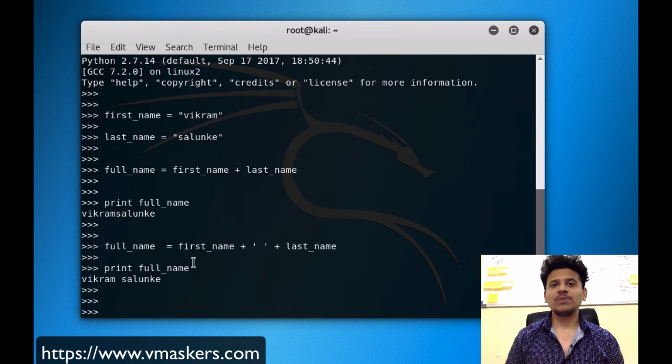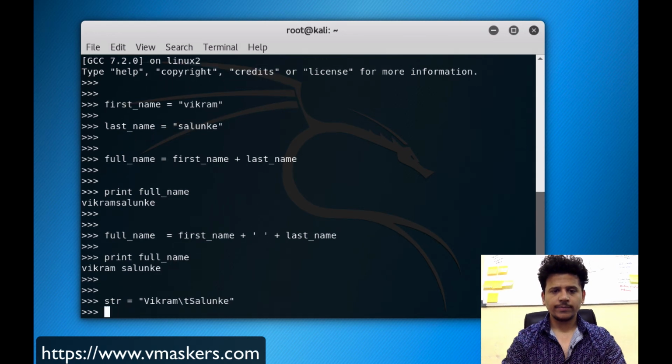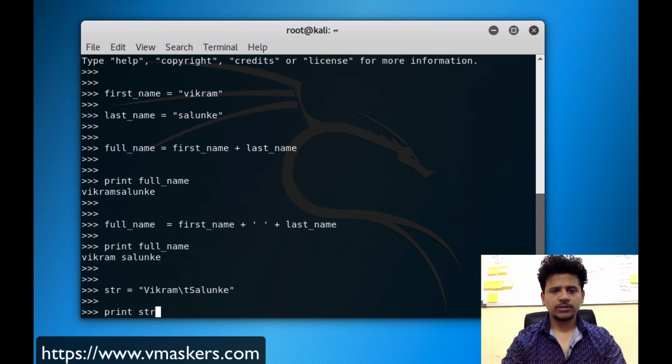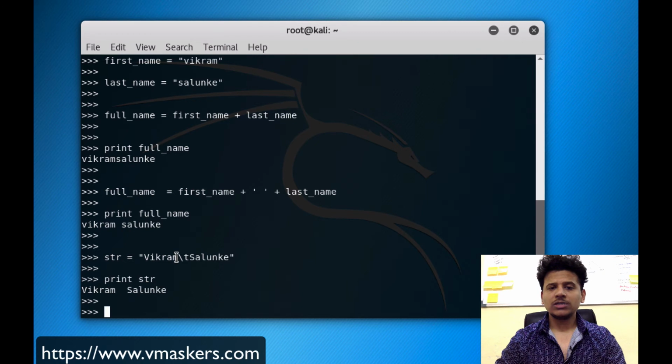In programming, white space refers to non-printing characters such as spaces, tabs and end of line symbols. Let's see some examples. String equals Vikram \t Salunke. Let's print string. So \t is inserting a tab here.